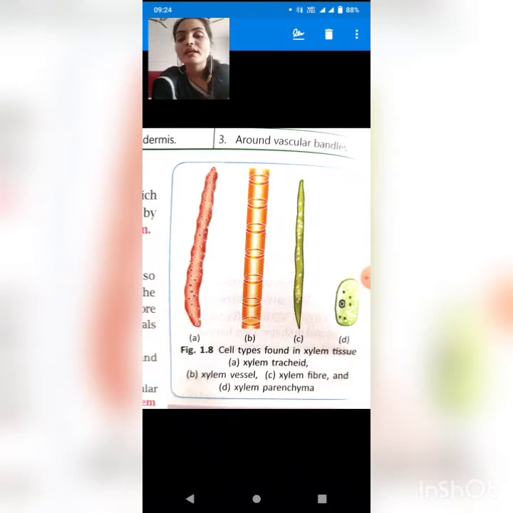In this diagram, figure 1.8, there are four types of xylem showing on your screen. First one is xylem tracheid, second one is xylem vessel, third one is xylem fiber, and fourth one is xylem parenchyma. All four are helpful in the conduction of water, but the main conducting part of xylem is the xylem vessels.